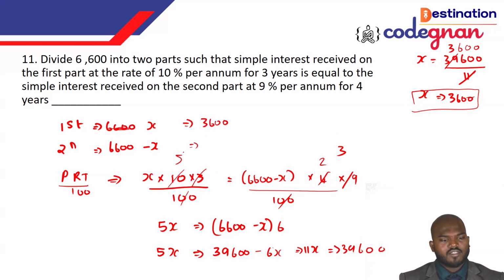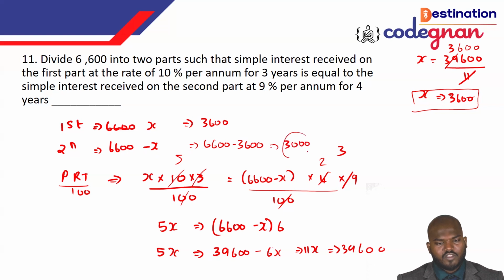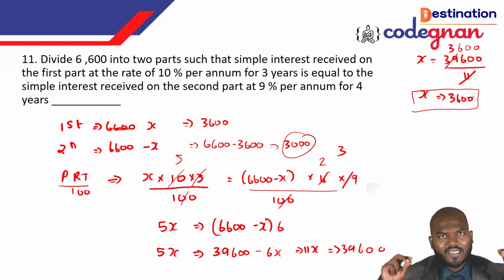Okay, and the 6600 minus x, we can call it 6600 minus 3600. What is the value? That will give you the answer 3000. So you see this, we have 6600 as the total amount. In the total amount, we are dividing 3600 for the first part and 3000 for the second part. This is how you will find the answer. Got it, guys? Move on.